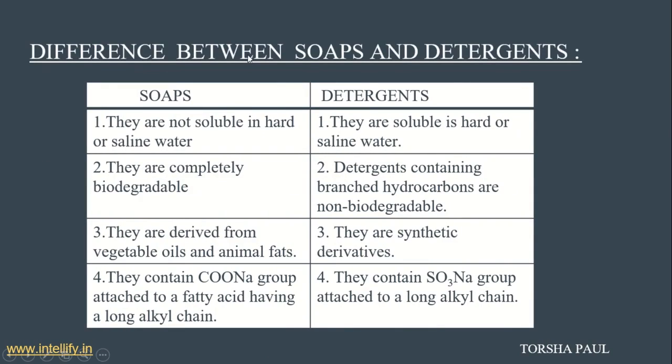And the difference between soaps and detergents. Soaps are insoluble in hard or saline water, whereas detergents are soluble in hard or saline water. Soaps are completely biodegradable, whereas detergents are non-biodegradable. This point is important. And soaps are derived from vegetable oils and animal fat, and detergents are from synthetic derivatives. Soap contains a sodium salt group in a long alkyl chain, whereas detergent contains an ammonium or sulfate group in a long alkyl chain.